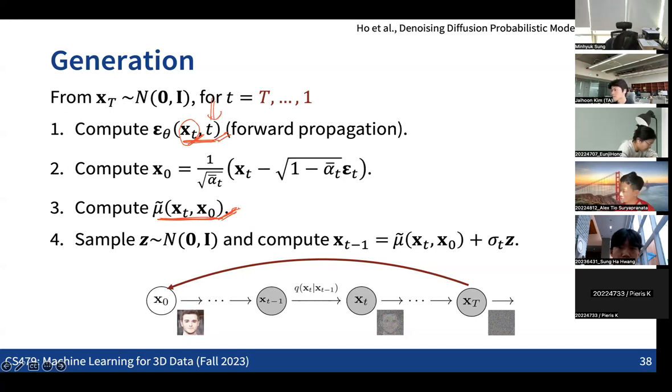So here, in the forward process, all the single-step transitions were given; they were usually defined, right? But here, all the single-step transitions are predicted using the neural network, and that also requires the data point in the previous time step. So that's why we cannot directly jump from the time step capital T to an arbitrary time step t. We need some intermediate data point so that we can predict this mean value for the single-step transition. So that's why we still need an iterative process in the reverse process.